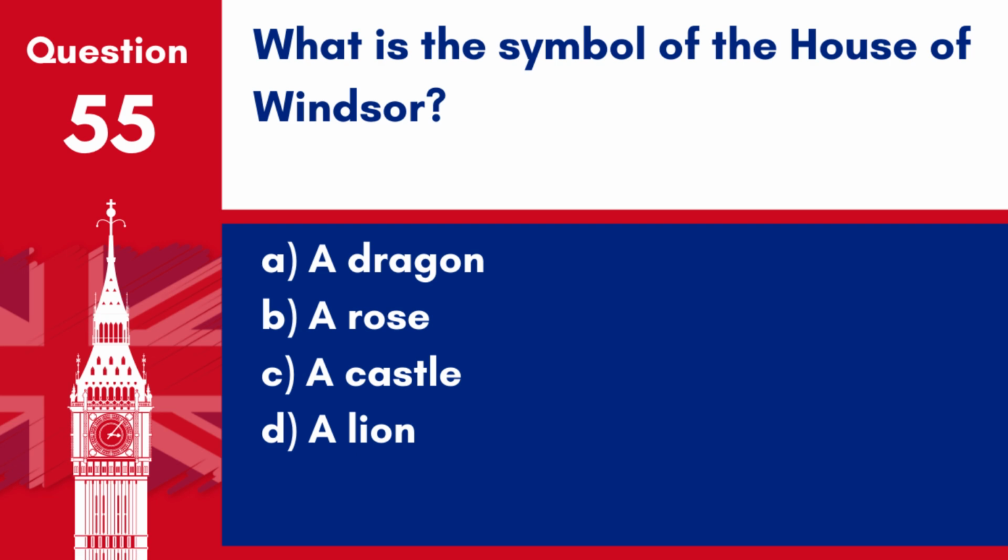Question 55. What is the symbol of the House of Windsor? A. A dragon. B. A rose. C. A castle. D. A lion. Answer: B. A rose. The symbol of the House of Windsor is a rose, specifically the Tudor rose, which is also the national floral emblem of England.